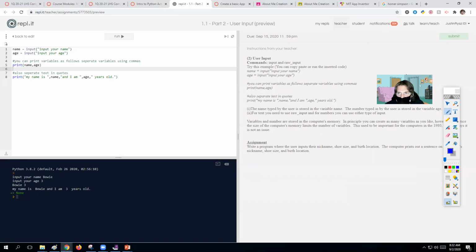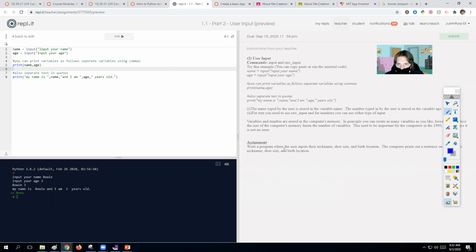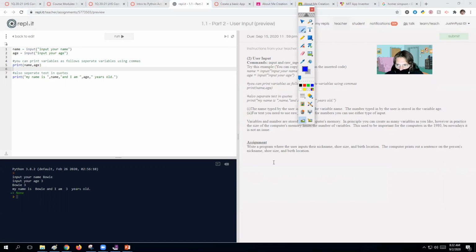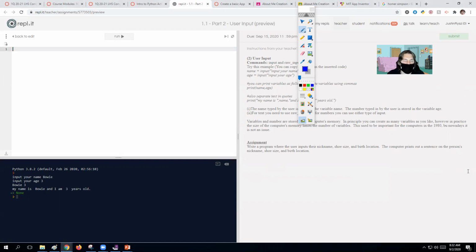So your assignment here is to go ahead and make a program where the person inputs their nickname, shoe size, and birth location, and then the computer prints out a sentence with the person's nickname, shoe size, and birth location. Okay, so we can use those as examples. Let's go through it. If I want to ask the person what their nickname is, I'm going to first make sure I have that variable saved.